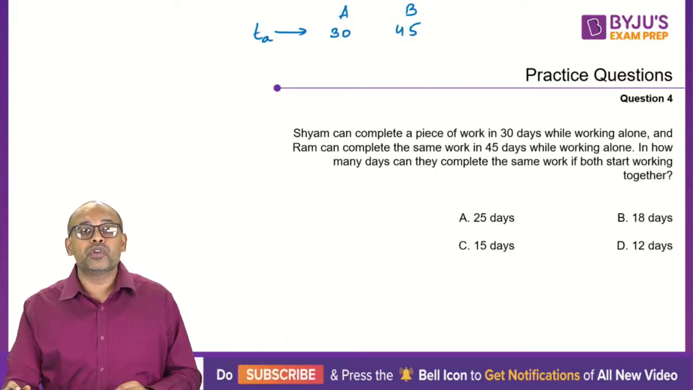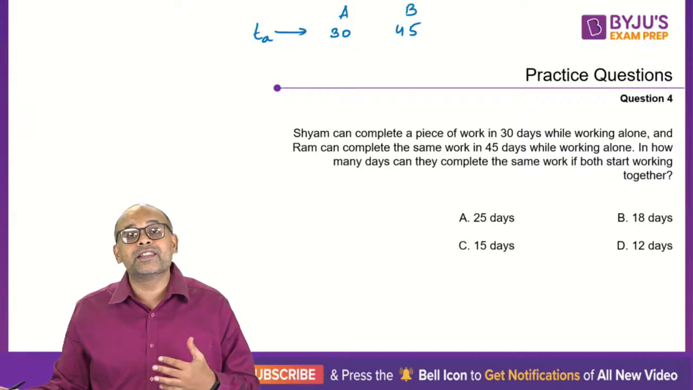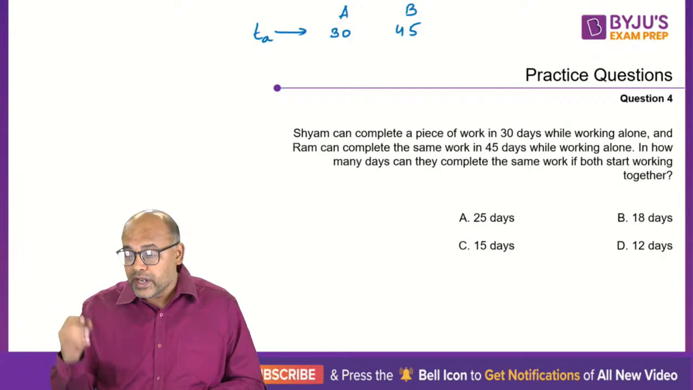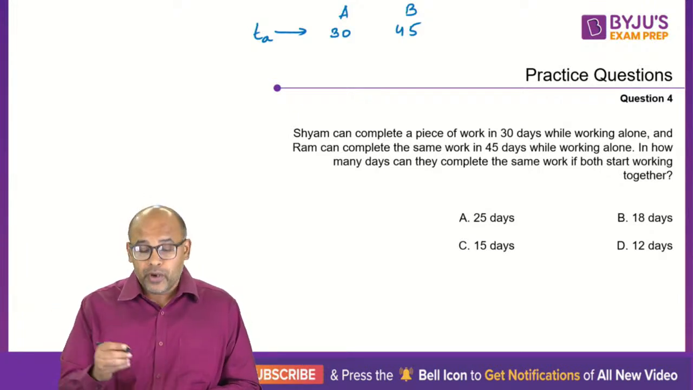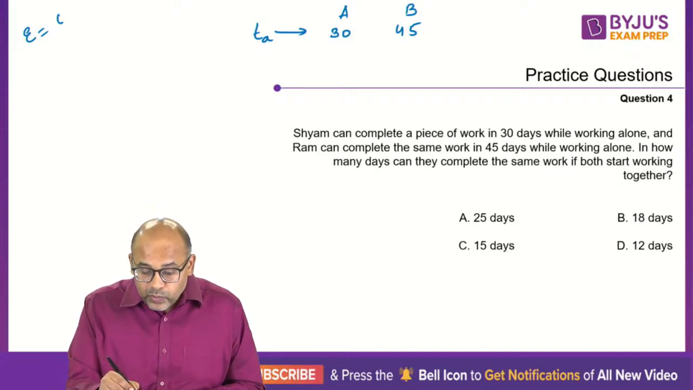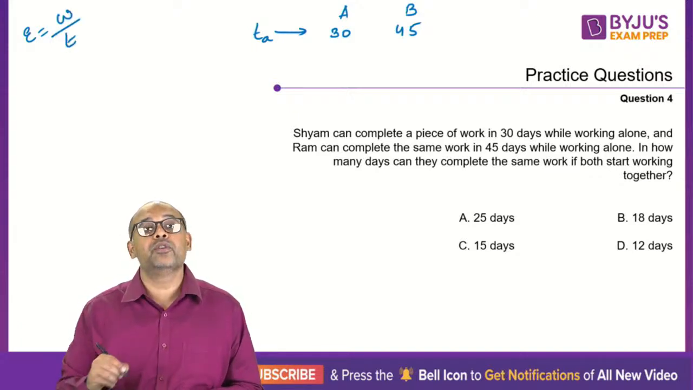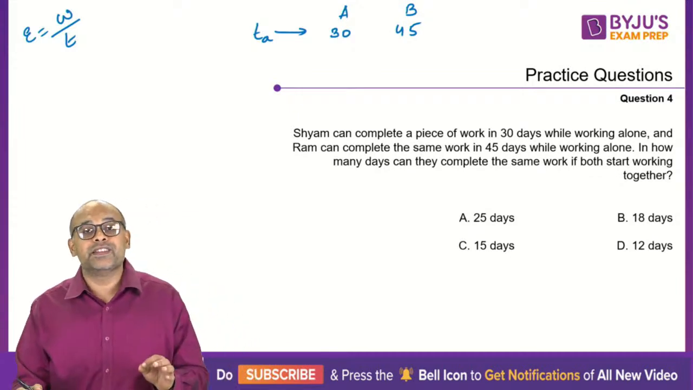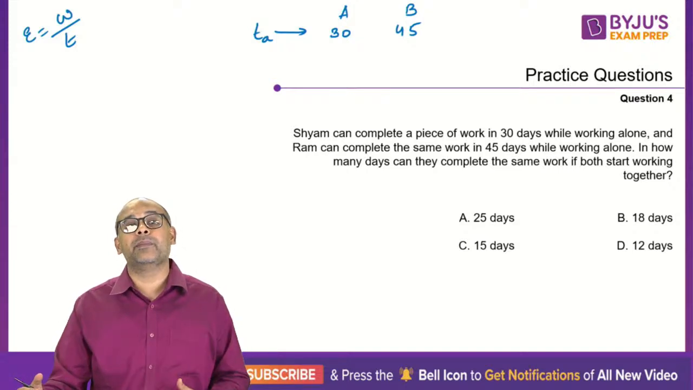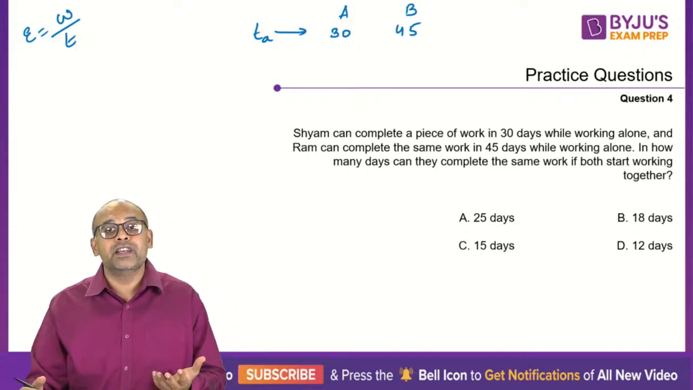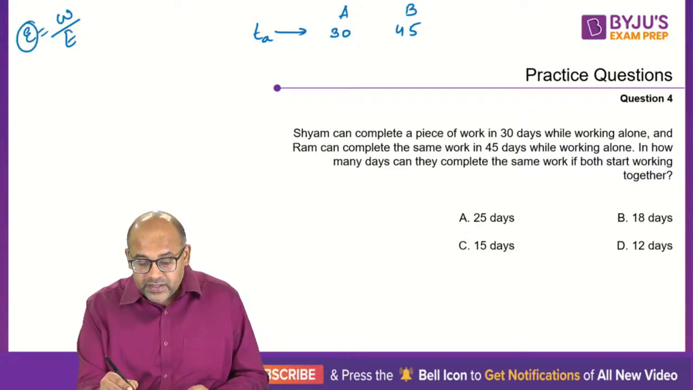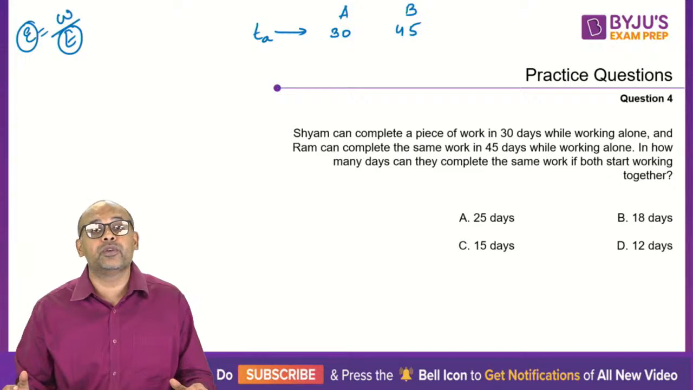Now in this approach, I will use something called the efficiency. Now in time and work concept, what is efficiency? Efficiency is the rate of doing work. It is work done divided by the time taken. So efficiency is the rate at which you can work. And efficiency and time are inversely related to each other.